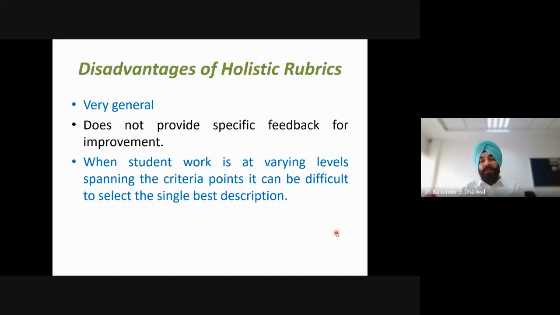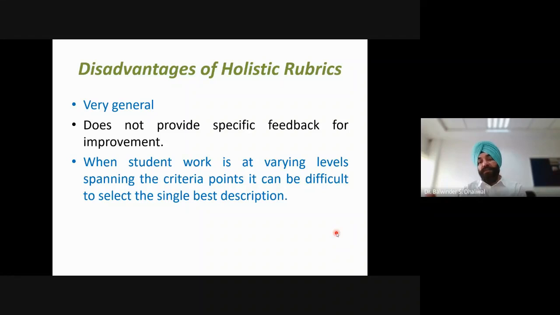Now, if the student work is at varying levels, what that means is the student is good in 2 or 1 of those 3 lines. For grammatical errors, it is written that there are not 2 or more than 2 errors.